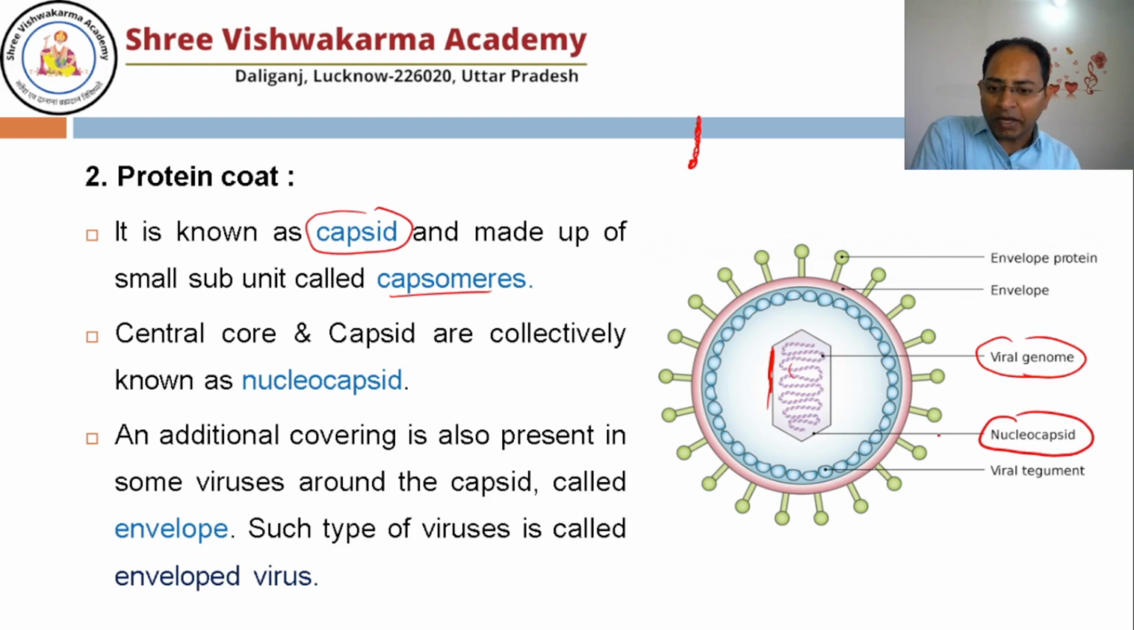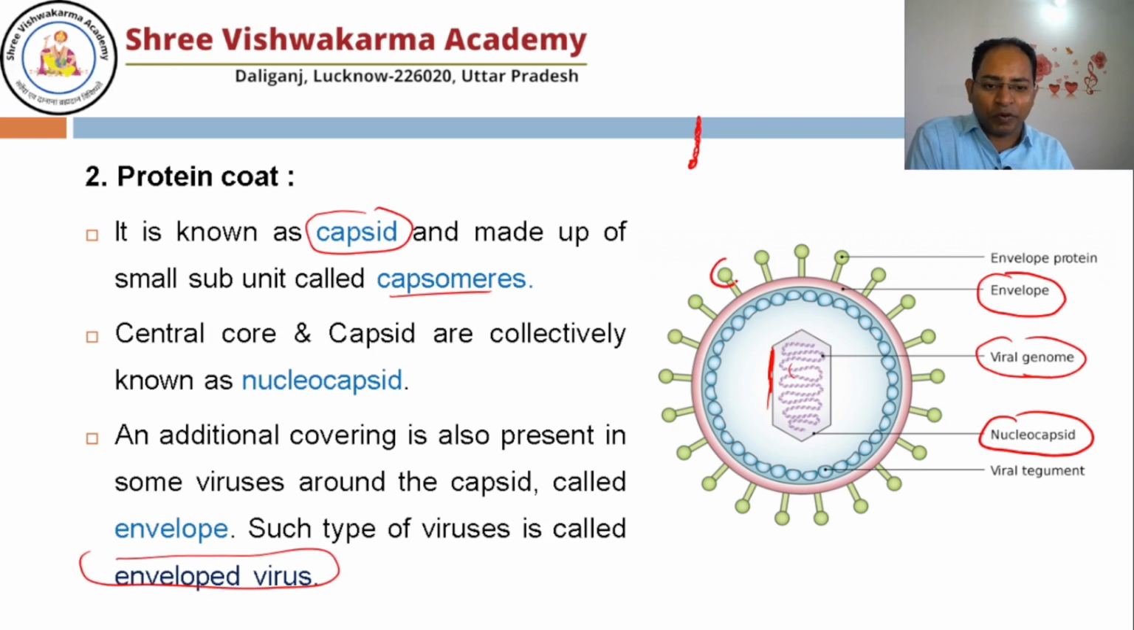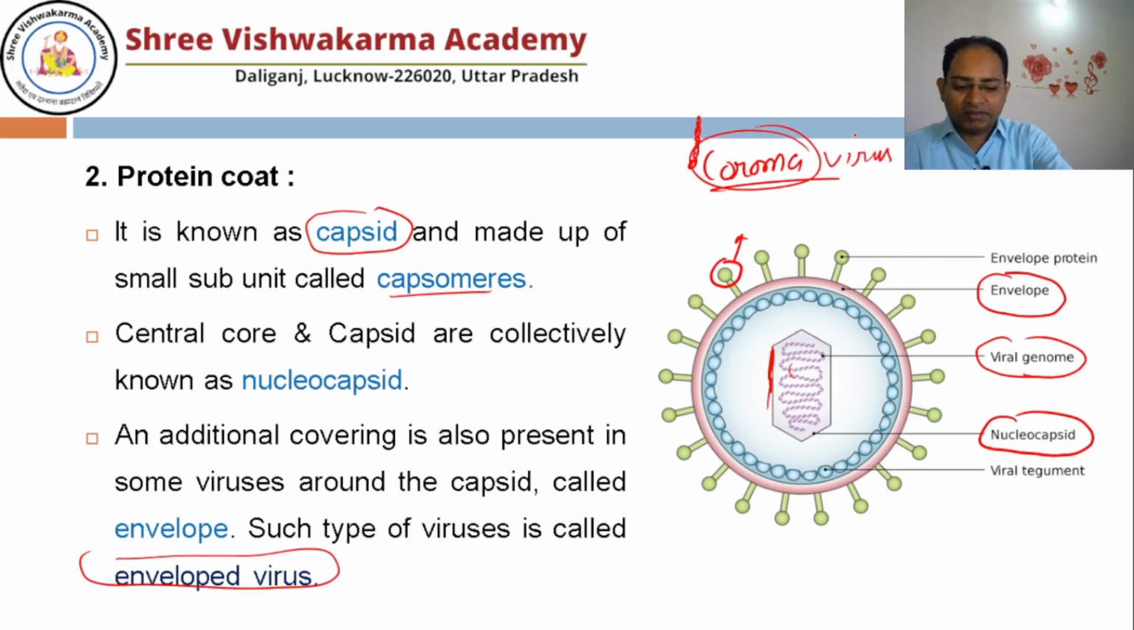All right, in some viruses, there is an additional covering, and that additional covering is known as the envelope, which is made up of protein. So those viruses which have an envelope are known as enveloped viruses. And some viruses also have spike proteins. This is known as spike proteins. You might have seen the structure of the coronavirus. It has a crown-like structure. That's why it is known as corona. Spike proteins are similar to a crown in the case of corona. So that's why the name was kept as coronavirus.